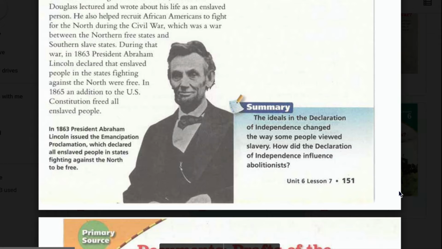Summary: The ideals in the Declaration of Independence changed the way some people viewed slavery. How does the Declaration of Independence influence abolitionists?